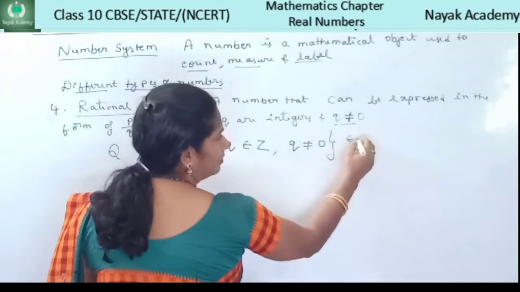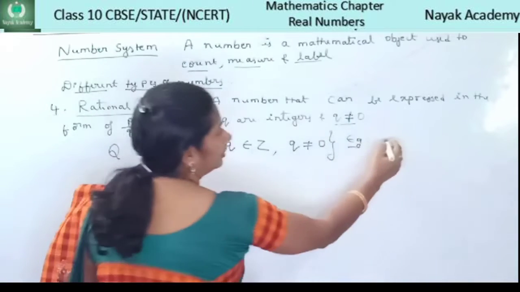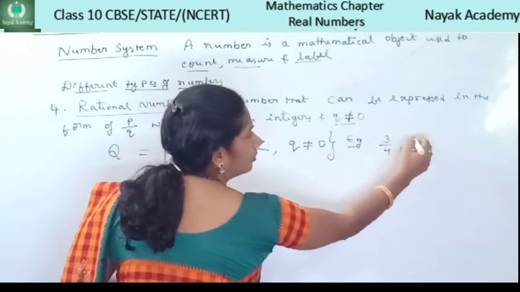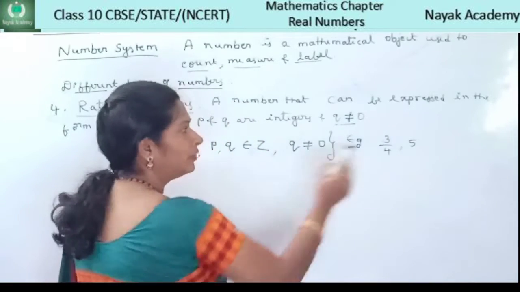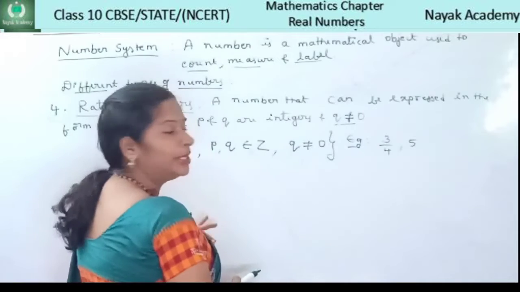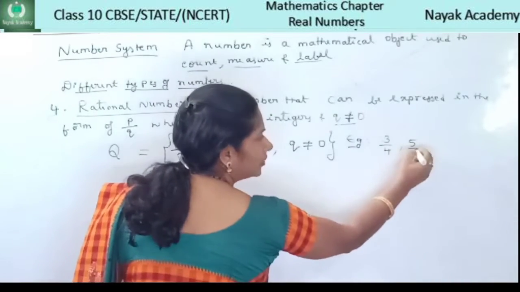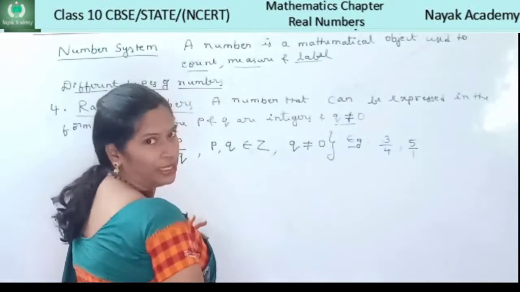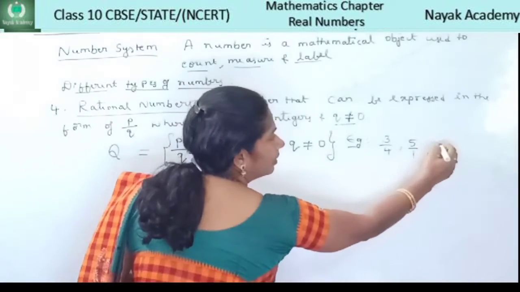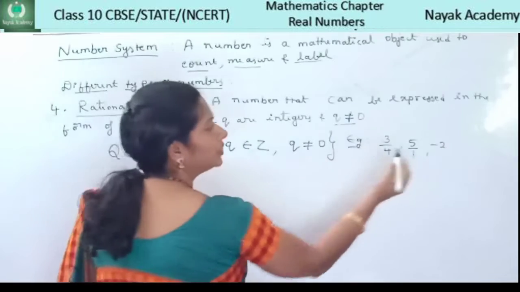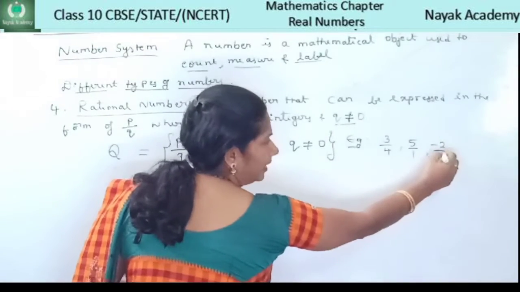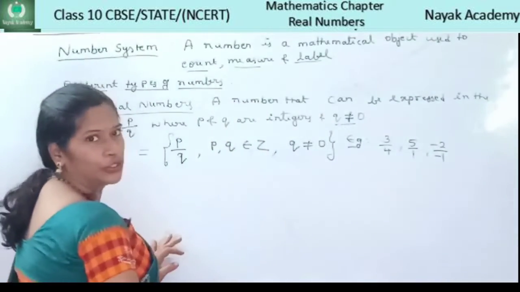Let me give an example for rational numbers: 3 by 4, 5. So even 5 is a rational number. Now 5 you can write in the form p by q. How can you write it, children? You can write 5 as 5 by 1. Even minus 2 is also a rational number. Minus 2 you can write as minus 2 divided by 1, in the form p by q.